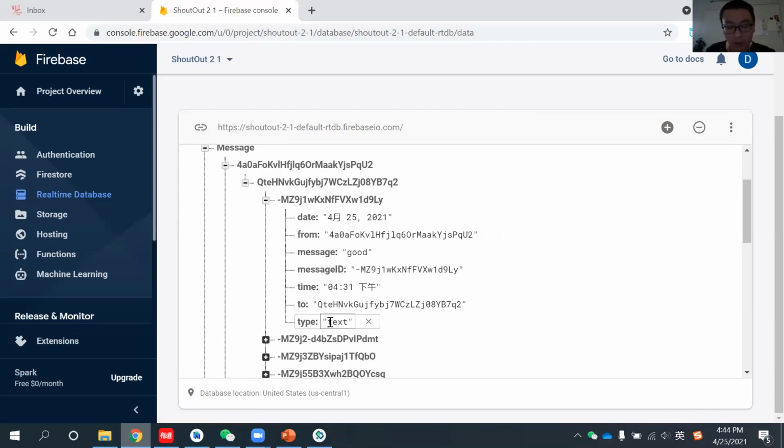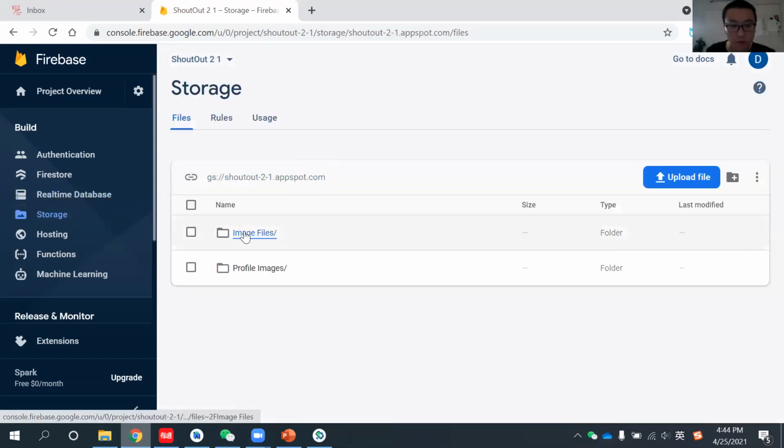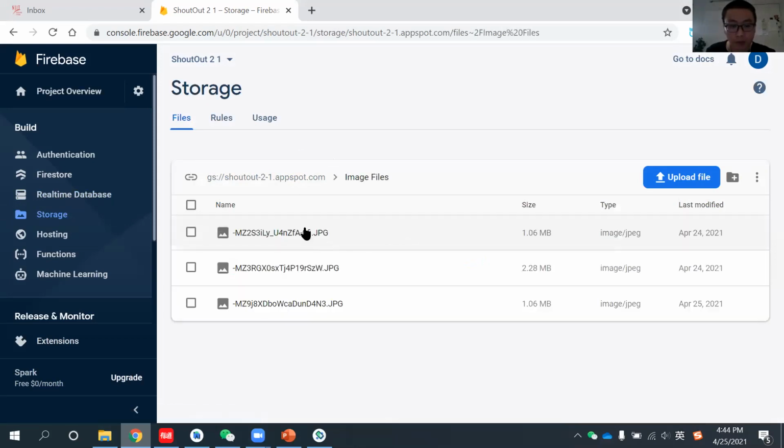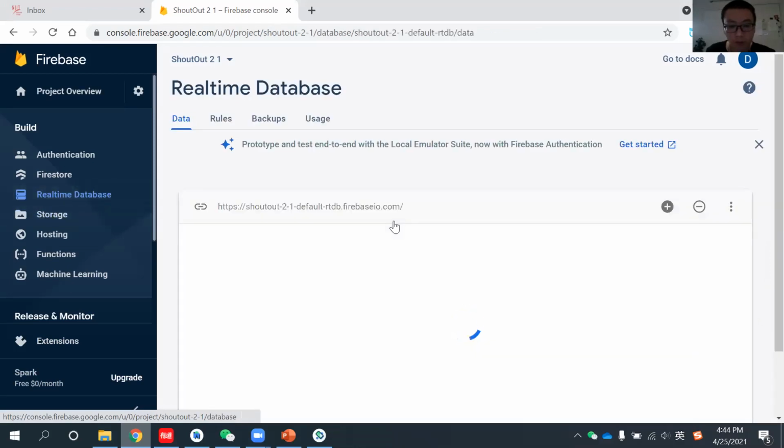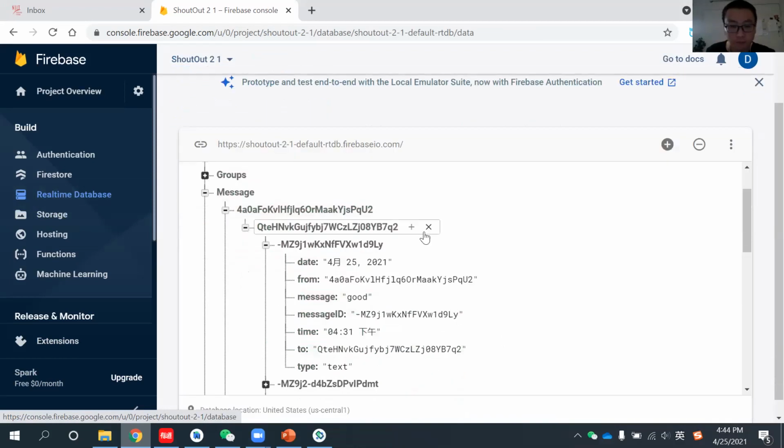No matter what type of message you send, it will record it here. We actually use this information in our backend to relate it with our storage, so when we go to storage, we have the images, profiles, and the voice messages stored there, and it will retrieve them to the receivers, after it goes to the database.